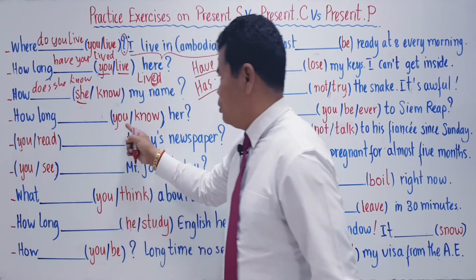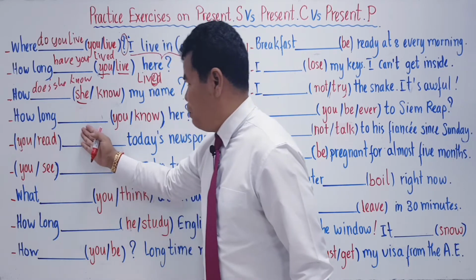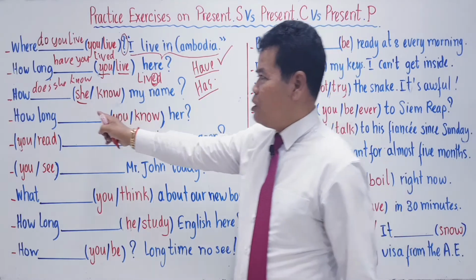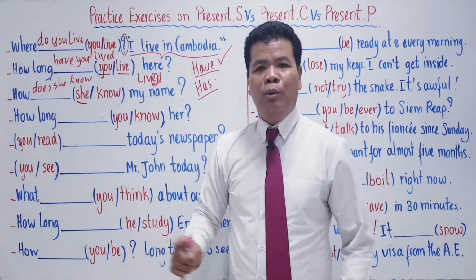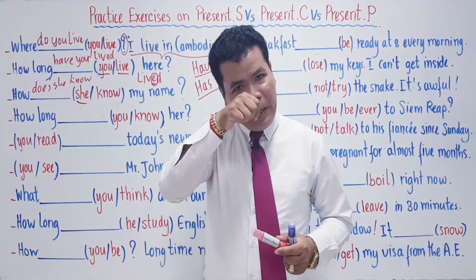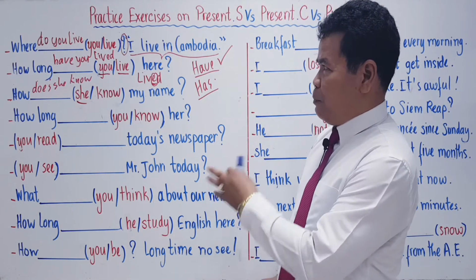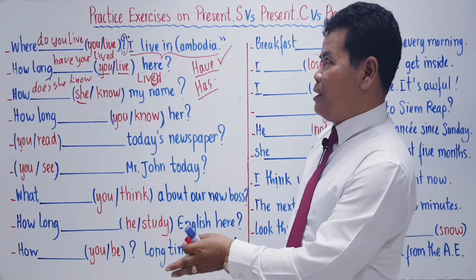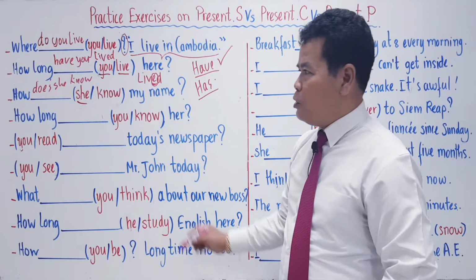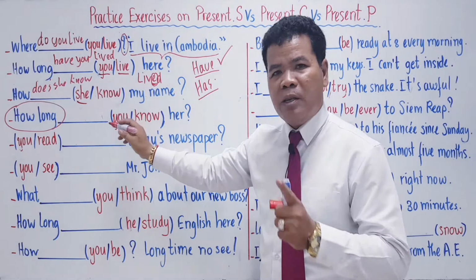How long you know her? So listen to it once again. How long blank you know her? So look at the words how long. If you see the words how long, they are going to ask you about the total period of time. Total period of time. Alright? So let's make it. What is it? Is it present simple? Or is it present progressive? Or is it present perfect simple? According to the words how long here, it must be the present perfect simple.